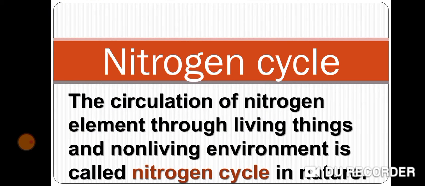Nitrogen is required by both plants and animals for their growth and development. Nitrogen is an essential component of proteins which make up the bodies of plants and animals. Nitrogen is also present in chlorophyll, nucleic acids and vitamins. The same nitrogen element is circulated again and again through living things and non-living things. The circulation of nitrogen element through living things like plants and animals, and the non-living environment like air, soil and water, is known as the nitrogen cycle in nature.